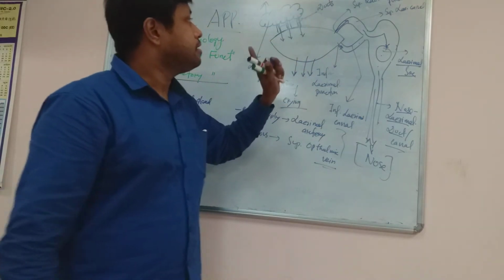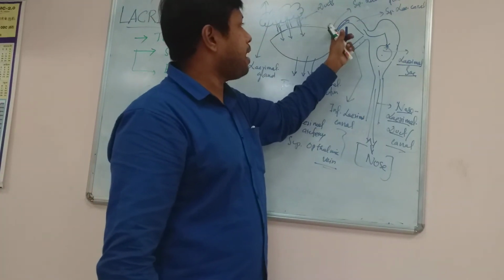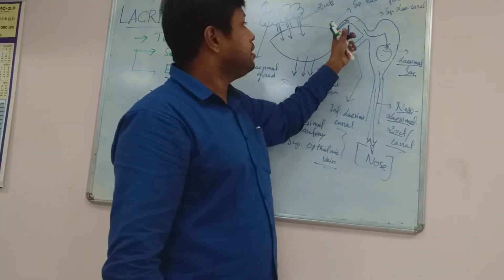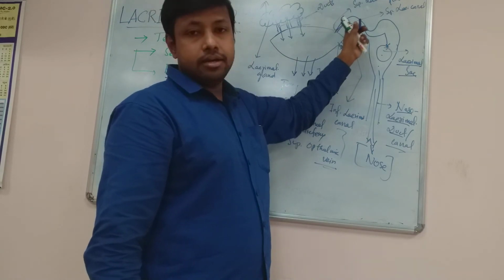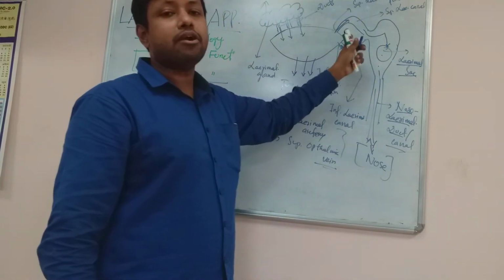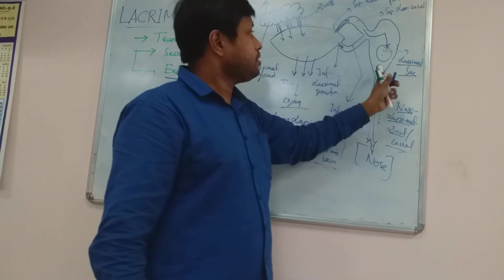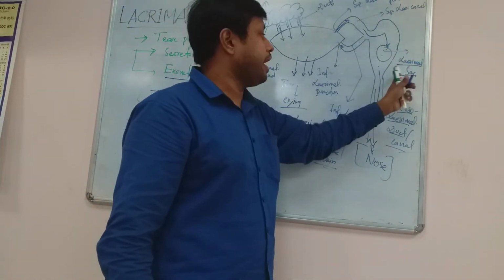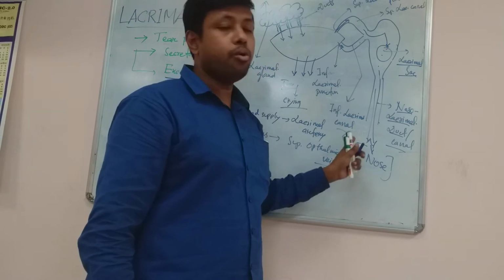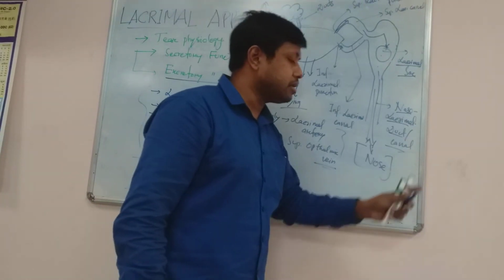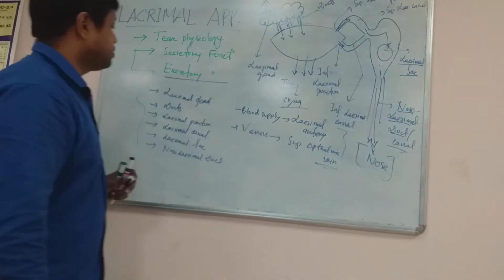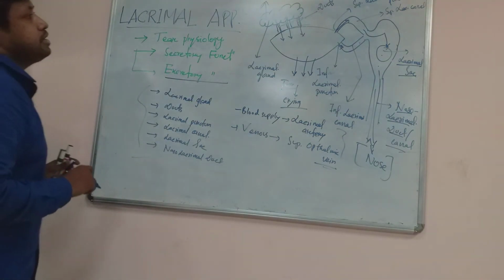Then there are the superior lacrimal punctum and inferior lacrimal punctum. They are present on the inner or medial part of the eyeball, and next it forms the lacrimal sac, which is connected to the nose, or poured into the nose via the nasolacrimal duct or nasolacrimal canal. So these are the various structures which form the lacrimal apparatus.